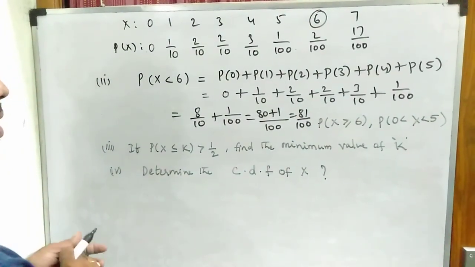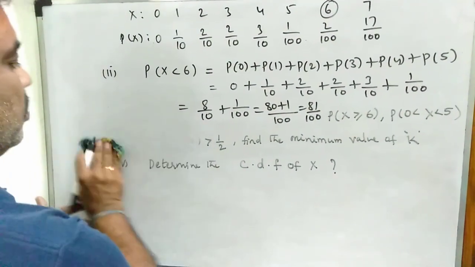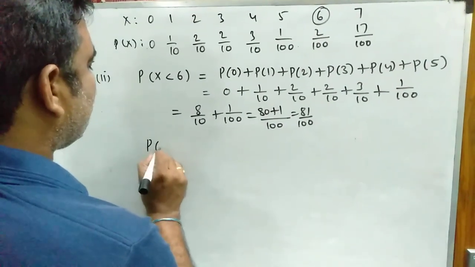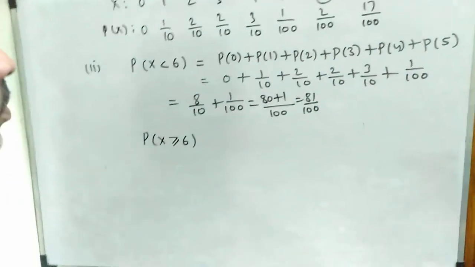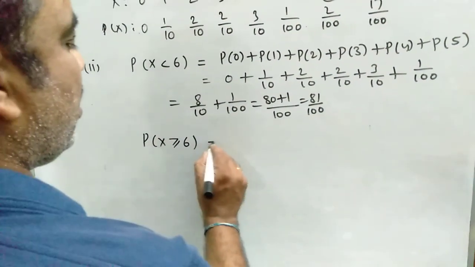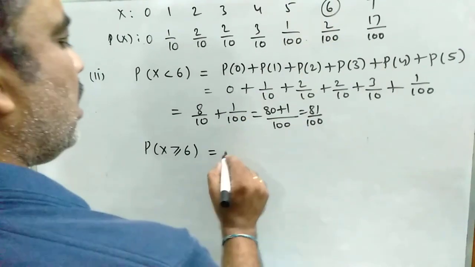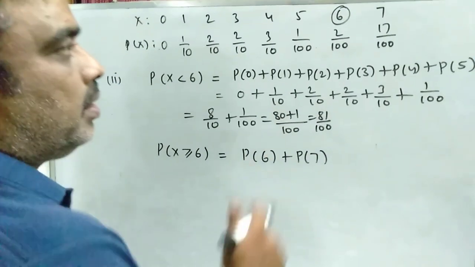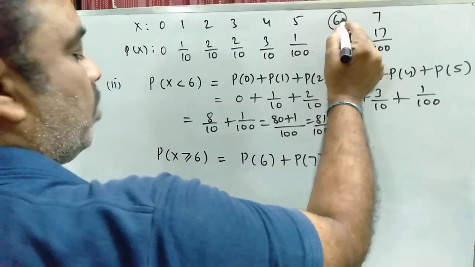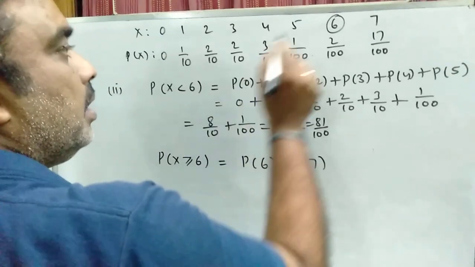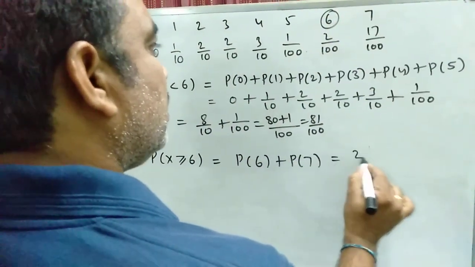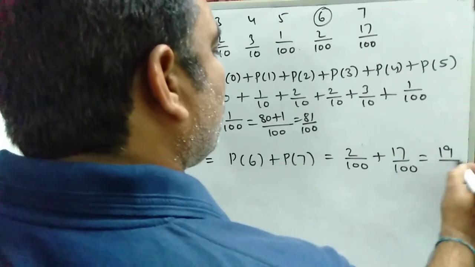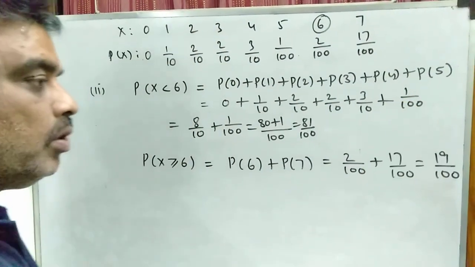So what is the second probability? Here I will write the second probability: P of x greater than or equal to 6. P of x greater than or equal to 6 means only two values, P of 6 plus P of 7, including 6 because it is the equality symbol. That is 2 by 100 plus 17 by 100, that is equal to 19 by 100. This is the second probability.